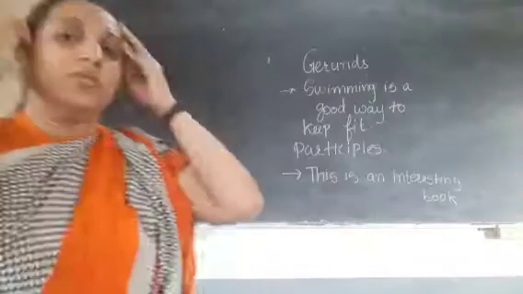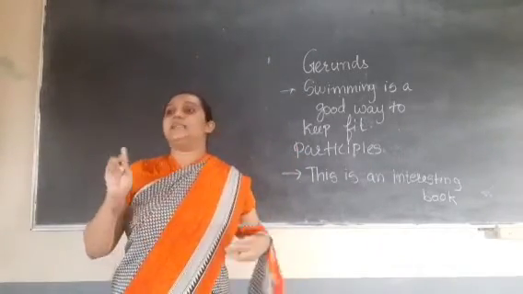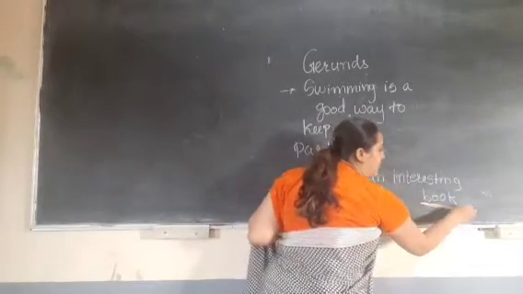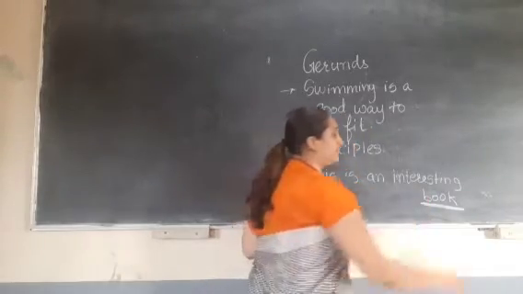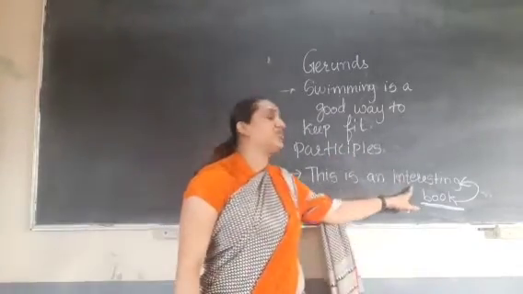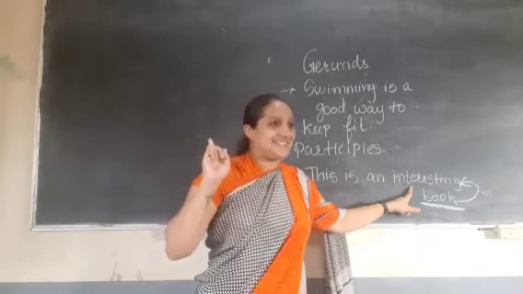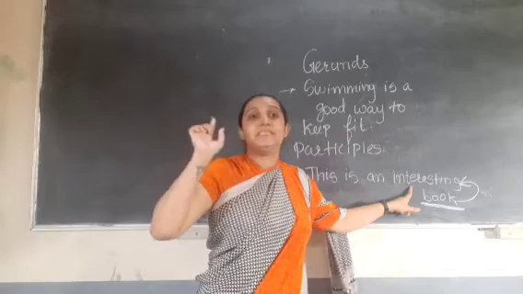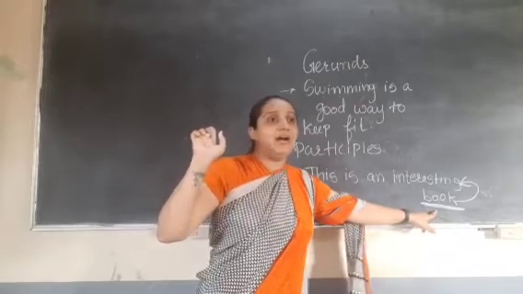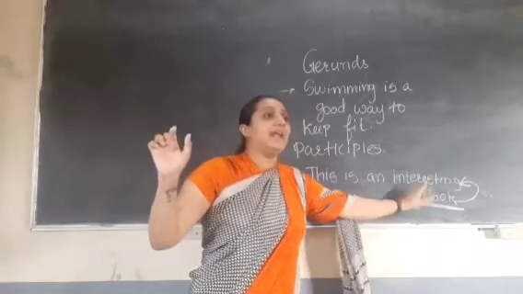Ready? Yes. First, I will start with participle. In a sentence, if ing form is there and if it is participle, it will describe the noun. Here, book is the noun. How is the book? Interesting. So this interesting word will be participle because it is describing word. It is adjective. Right? Simple. It will perform as describing word. It will describe the noun. So whenever in the sentence the word is describing the noun, then that is participle.